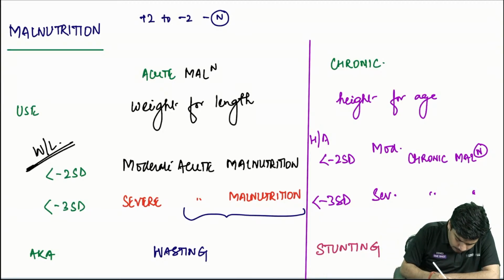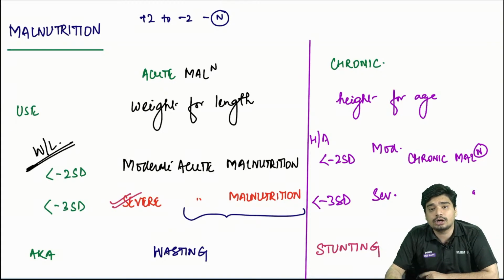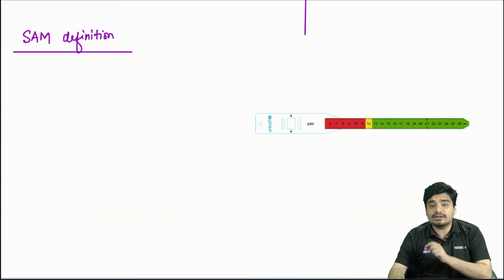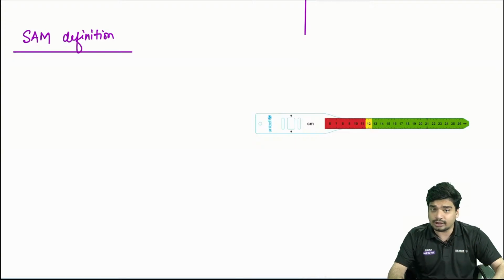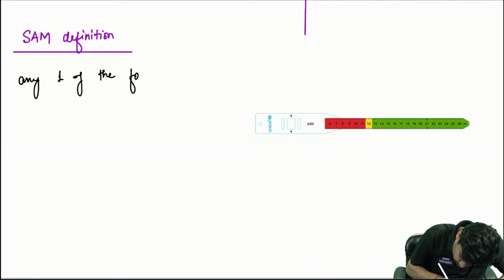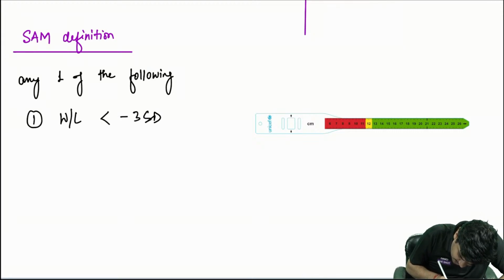Now a little bit more about severe acute malnutrition. One definition we already discussed. Any one of the following. First, if the weight for length is less than -3 standard deviation.